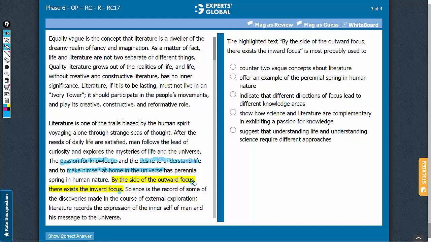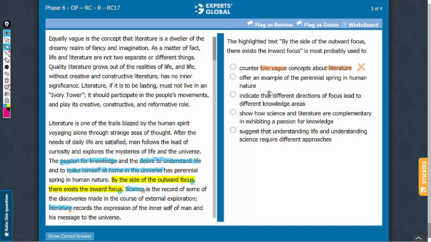The passage also mentions that the desire with outward focus is fulfilled by science and the desire with inward focus is fulfilled by literature. So that is the context of the highlighted text. Answer choice A, to counter two vague concepts about literature. In the context of the highlighted text, the passage is talking about two ideas, science and literature, rather than two concepts of literature. So this answer choice cannot be established.